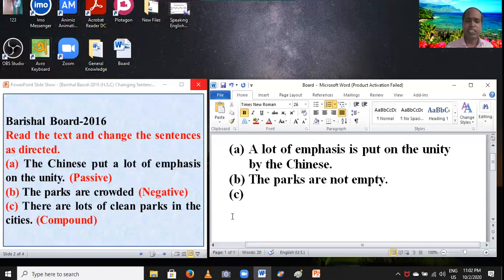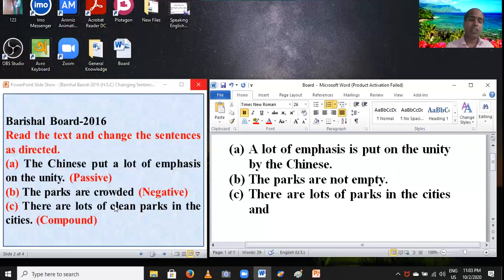The word clean is omitted. T-H-E-R-E, there, A-R-E, are, L-O-T-S, lots of, P-A-R-K-S, parks, in the, C-I-T-I-E-S, cities. And then you have to set and, A-N-D, and then you have to bring the subject.